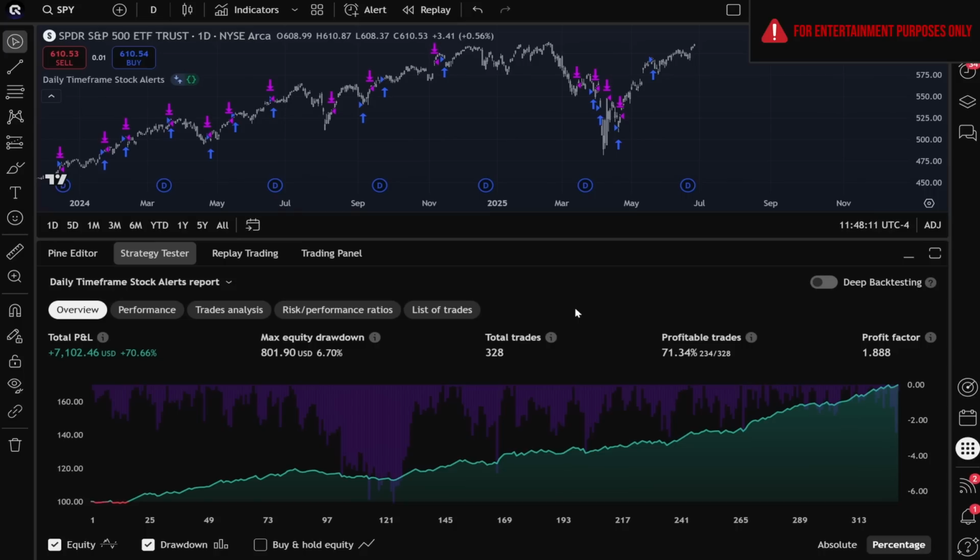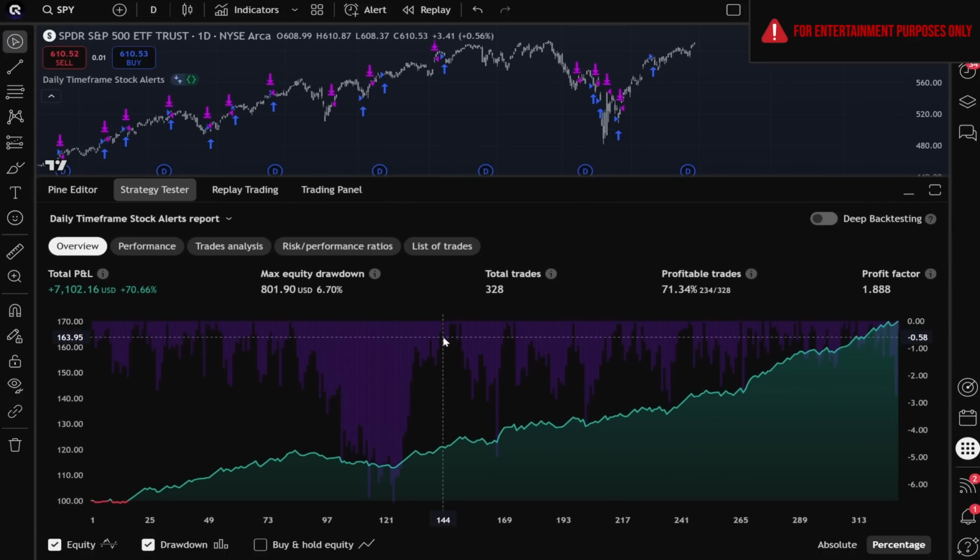Now, in order for Deepseek to score a 10 out of 10 on the medium challenge, we need to see an improvement in at least 3 of the 4 statistics that we just covered. For Deepseek to receive around a 7 out of 10, it would need to improve at least 2 statistics that we just covered. Now, we can see by looking at this backtest, we're giving Deepseek the strategy that already performed hypothetically strong on past price data for this example simulation. So Deepseek doesn't really have to do too much in terms of turning a zero strategy into a hero strategy. So we're going to ask Deepseek to add one indicator to this strategy and improve its overall performance.